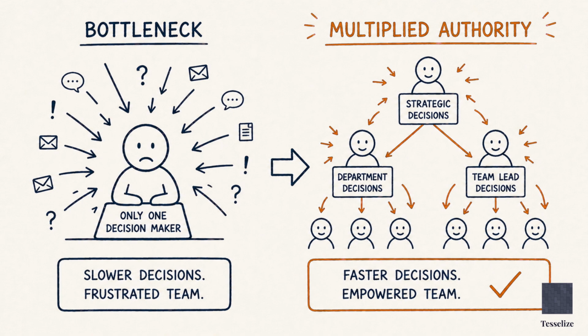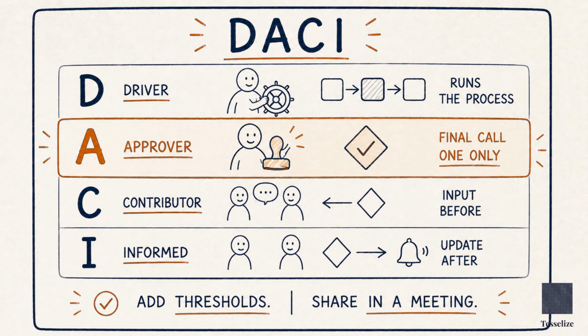4 roles. Driver runs the process. Approver makes the call. One person only. Contributor gives input before. Informed gets updated after. Add thresholds to define when decisions escalate. And share this map with your team, in a meeting, not by email.